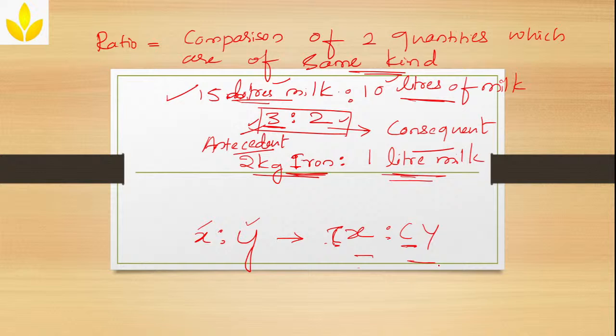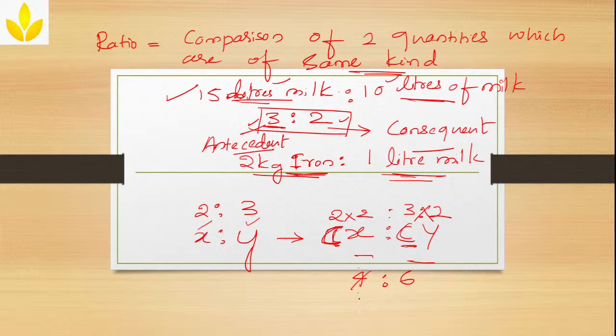So the ratio remains the same, whatever the constant I am multiplying with. For example, let me take the ratio 2 is to 3. Now I have to multiply it with some constant number. Let us say I will multiply it with 2. Now what will happen? 2 into 2 gives me 4, and 3 into 2 gives me 6.